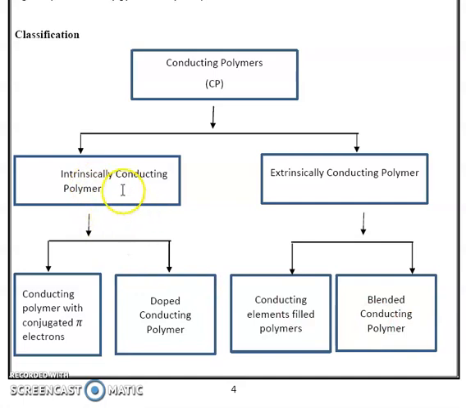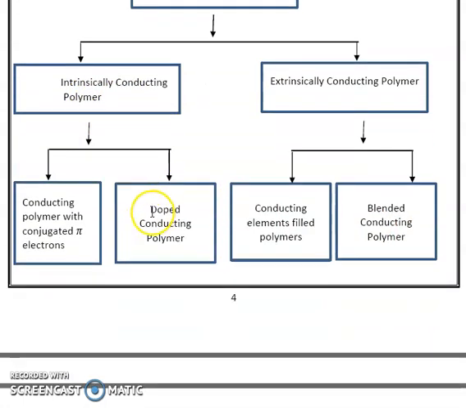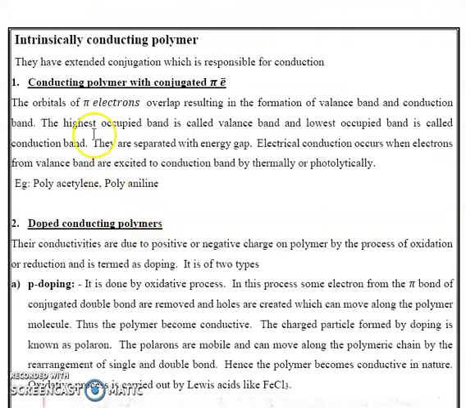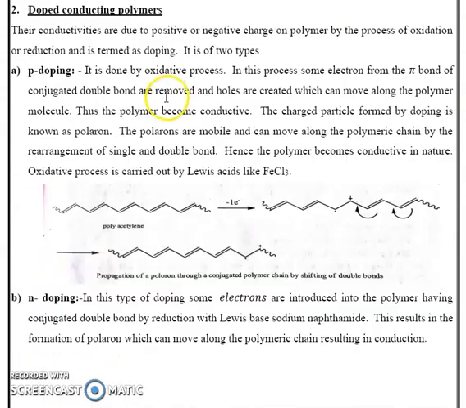First, we discuss intrinsically conducting polymers. Intrinsically conducting polymers conduct due to the presence of extended conjugation within the molecule. For example, polyacetylene. Polyacetylene is prepared from acetylene acting as the monomer. N molecules of acetylene link together to form polyacetylene.